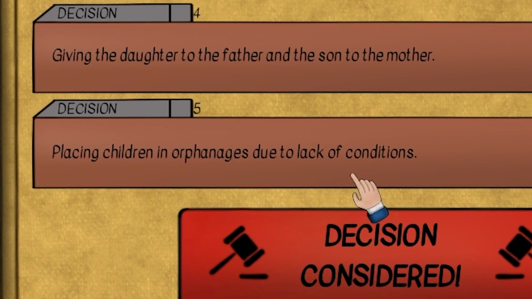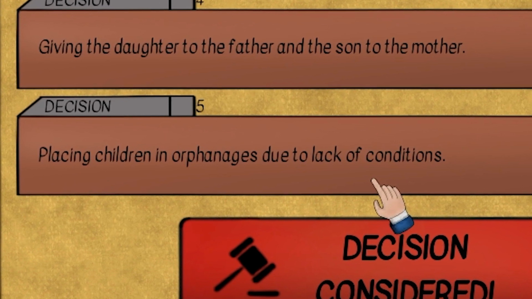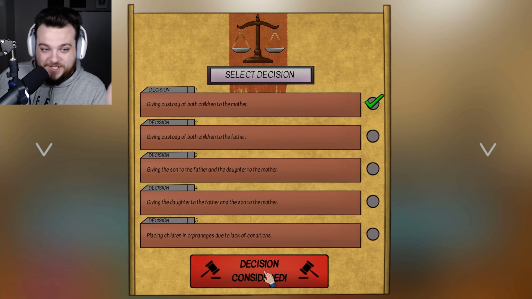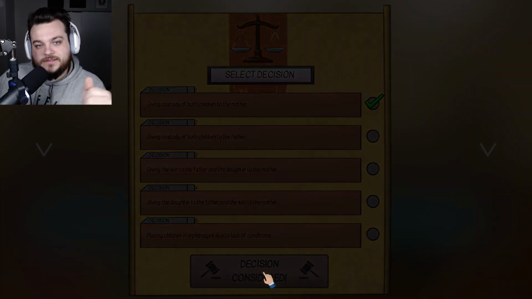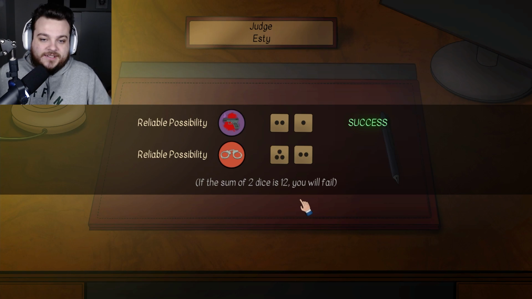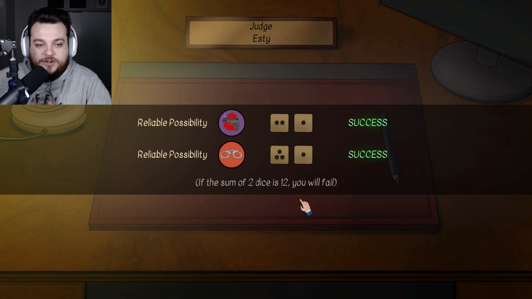Placing the children in orphanages due to lack of conditions. No, we're not doing that. We're just going to grant custody to the mother because the boy seems to want to live with the mom and he doesn't want to be separated from his sister. This is what we're going to do. I hope I don't fail and die. 2-3 or 2-1. Okay, I don't know what this means.